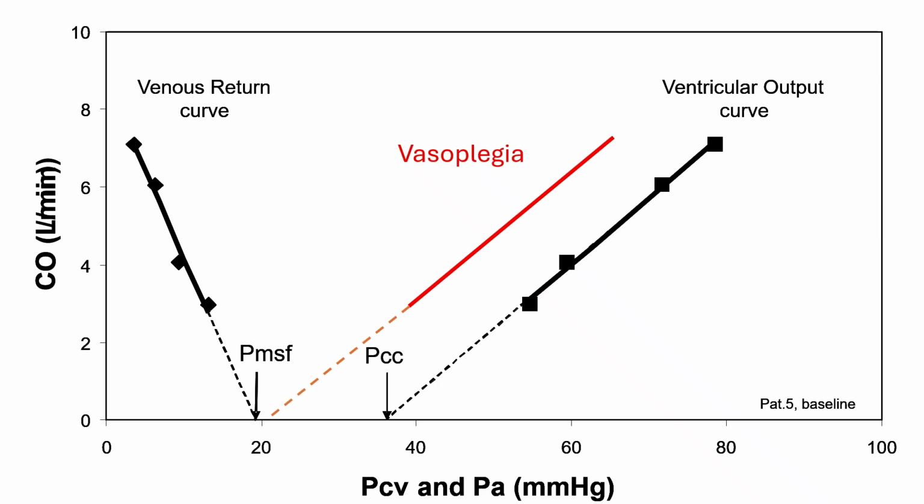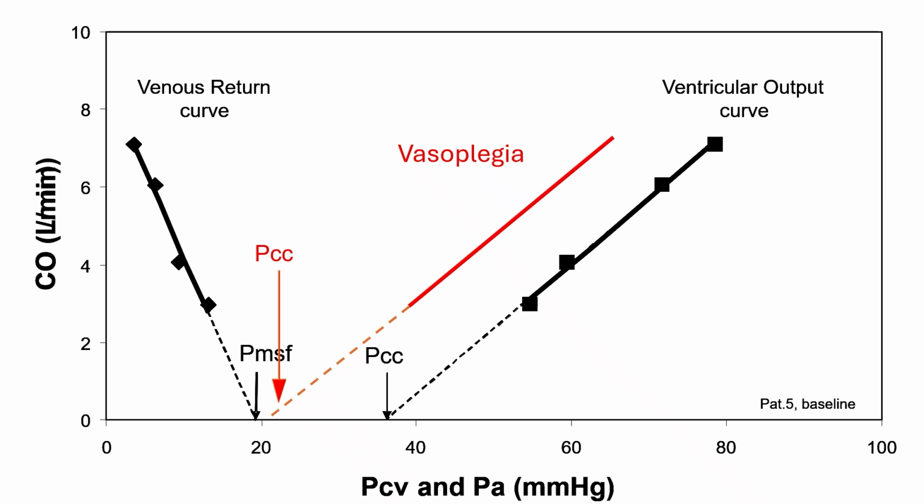What if that curve is shifted so much that the critical closing pressure is almost identical or is identical to mean systemic pressure? Well, if that's the case, and I then vasodilate, even if I have a normal mean arterial pressure, I will see no increase in organ blood flow.